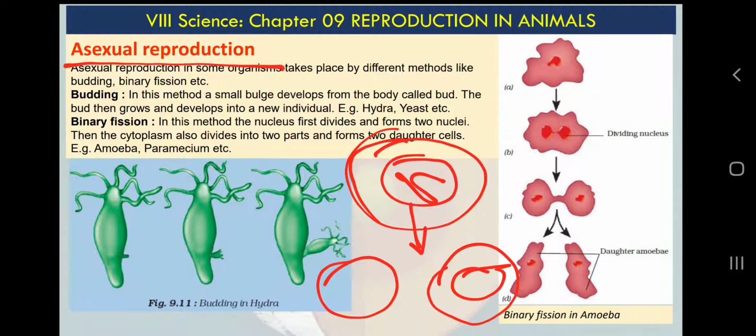What do you mean by divide? Actually cell will double its content over a period of time. Okay, cell will double its content. If you say that okay, cell has chromatin or DNA in the nucleus, so it will double its DNA. If you say okay, cell has mitochondria, so it will double its mitochondria. If you say okay, cell has endoplasmic reticulum, rough endoplasmic reticulum, smooth endoplasmic reticulum, and many organelles, so it will double everything. Then it will divide into two parts.